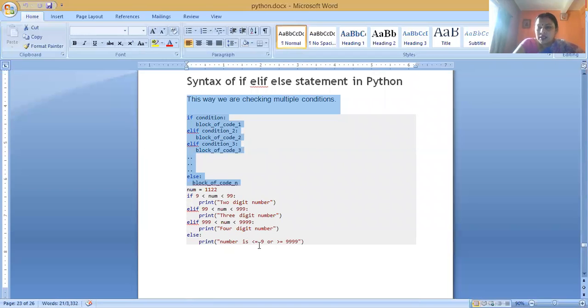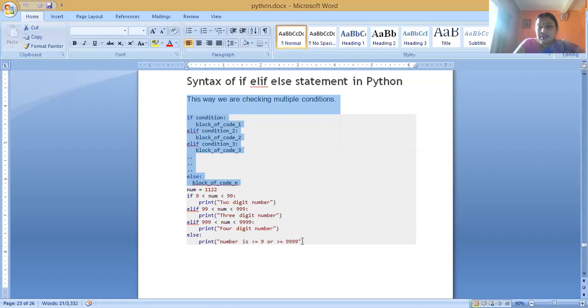Next one is the Python nested if statement. In a nested if statement, one set of if statements is embedded within another set of if statements. Means an if statement is nested in another if statement. This is known as the nested if statement.